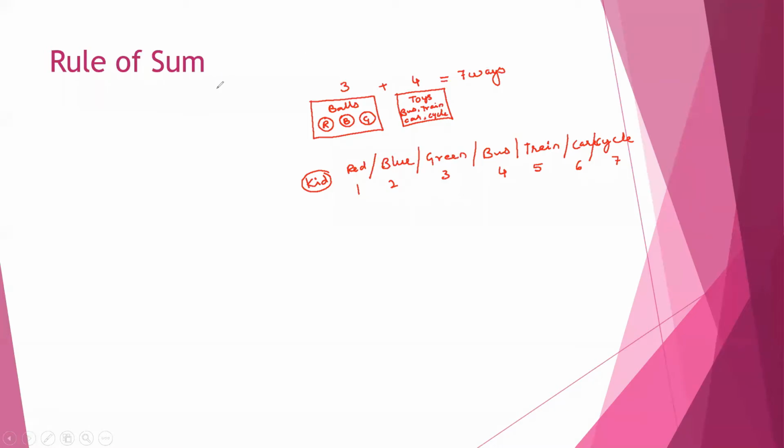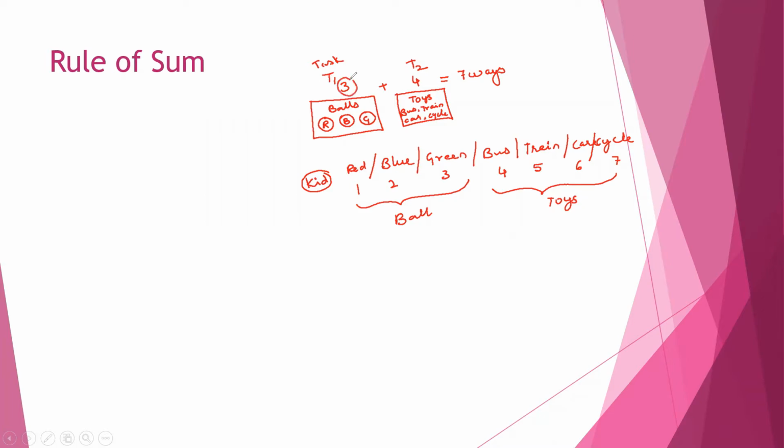Let us see the rule and try to understand. Say this is task 1. Task 1 is to choose a ball. Now task 2 is to choose a toy, any one toy. In task 1, how many options are there?